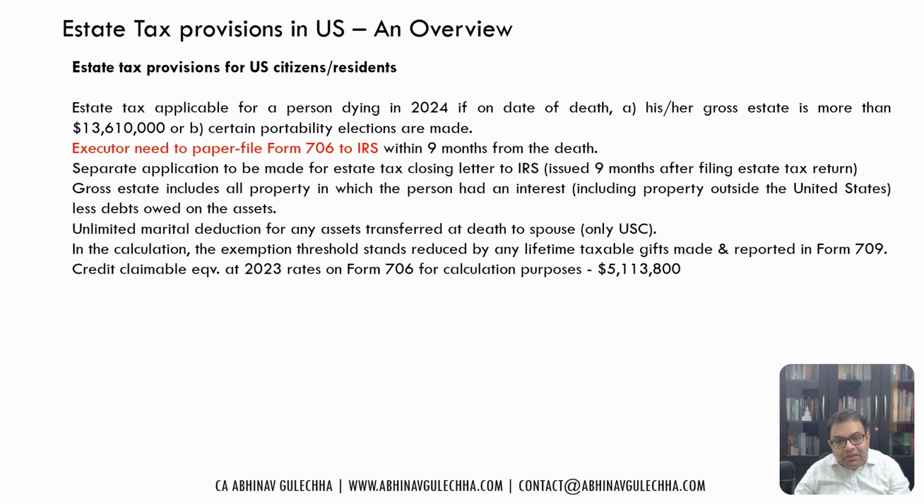Okay, now, credit claimable equivalent at 2023 rates on Form 706 for calculation purposes: 5,113,800. Now, don't get confused. This is not some credit that you can get from the estate tax. No, no. How the provision works is that if your assets are more than 13.61 million, maybe let's say 20 million, you first calculate the estate tax on the entire thing, and then you get the credit which is equivalent to 2023 rates of this, right? So this is just for information. There is no actual credit as such. It's just the procedure of how it is calculated, right?